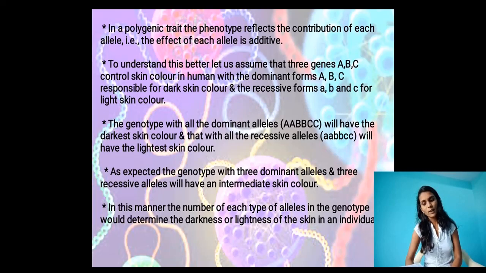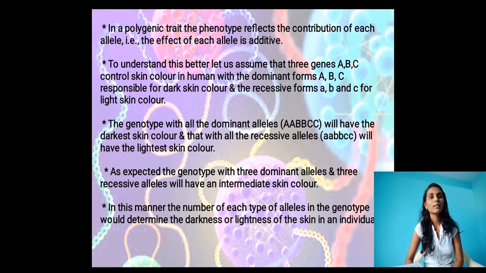To understand this better, let us assume that three genes, capital A, B, C, control the skin color.